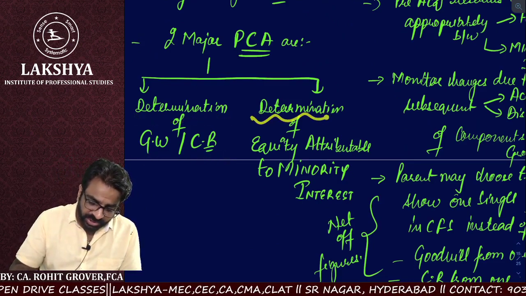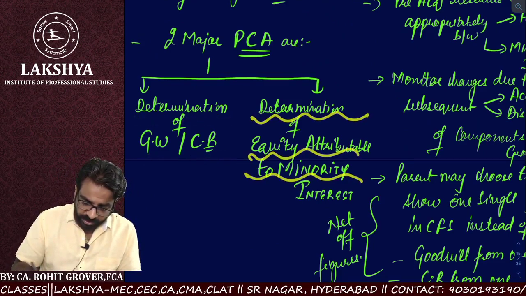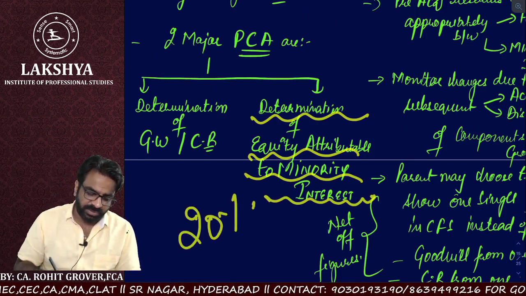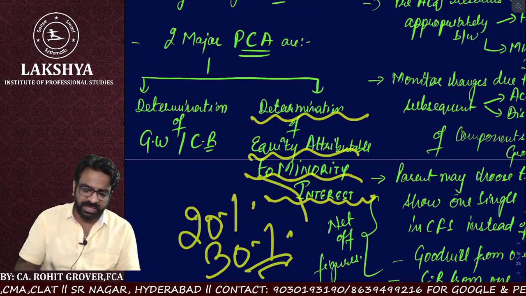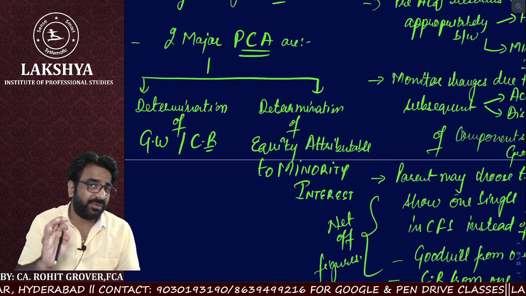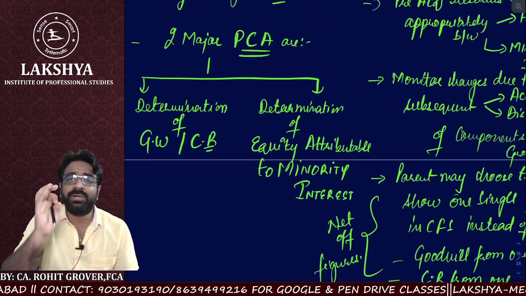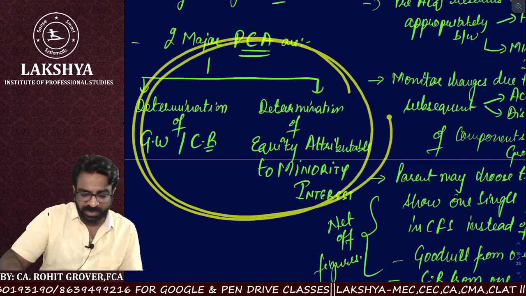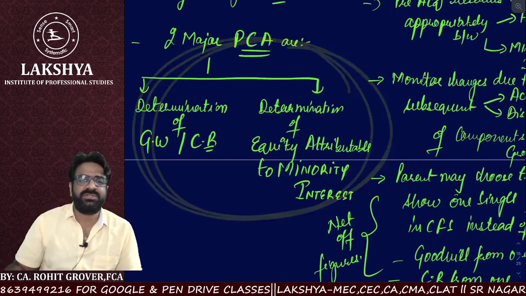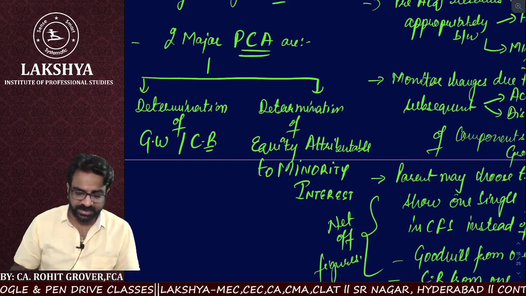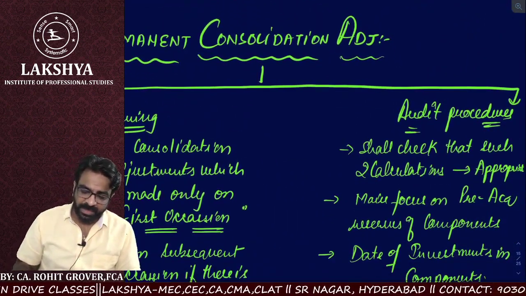So determination of equity attributable to whom? Minority. That also I told you the remaining 20% or 30% which are left in the subsidiary are known as minority. We have to calculate the portion of the equity and the reserves which are attributed to those minorities. So these are known as the two permanent consolidation adjustments. Clear everyone? Now what is the next thing?